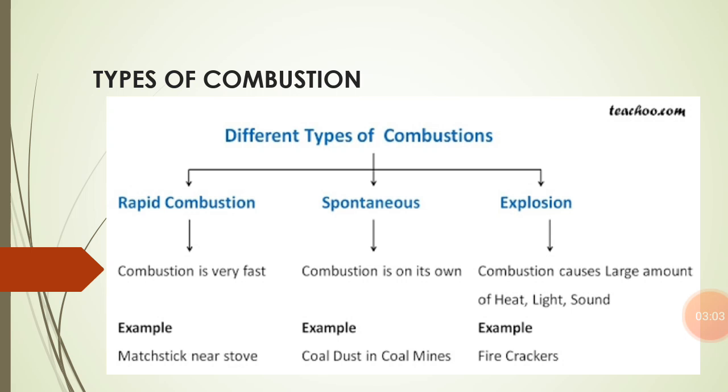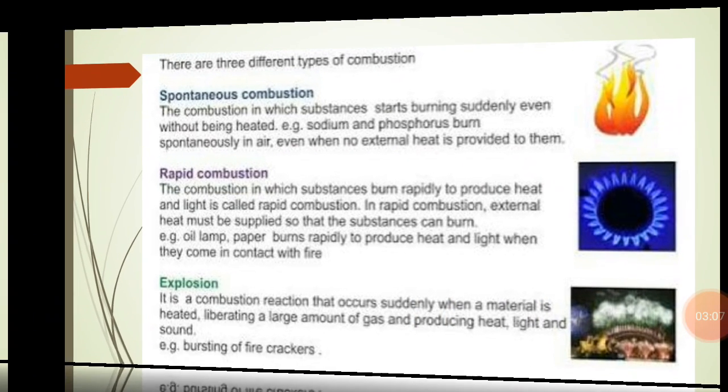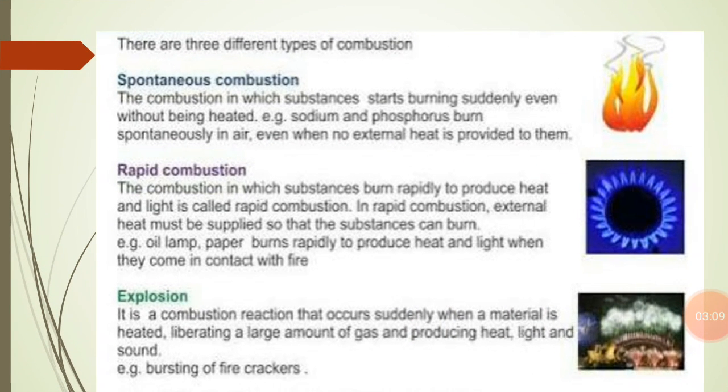We will study more about what spontaneous combustion is and what its examples are. Spontaneous combustion means the combustion that occurs without the aid of any external heat. For example, forest fire.